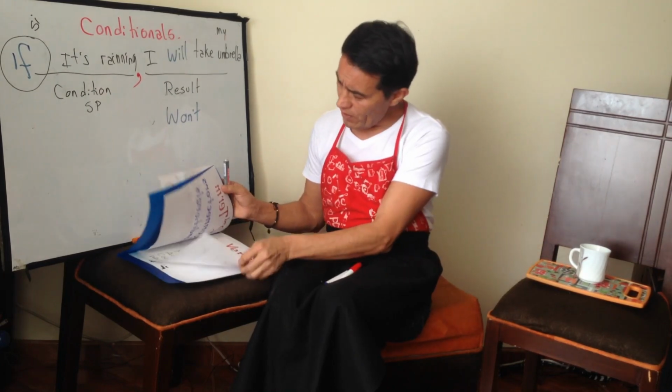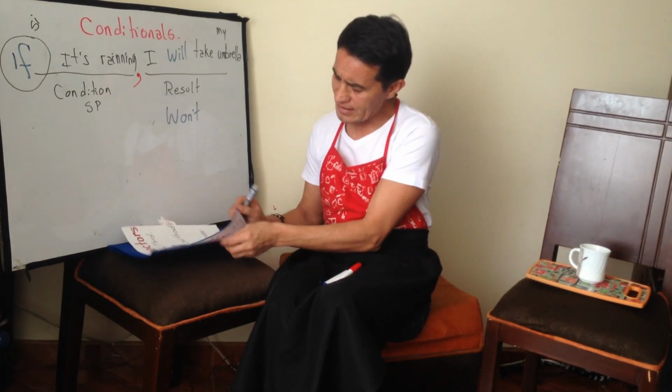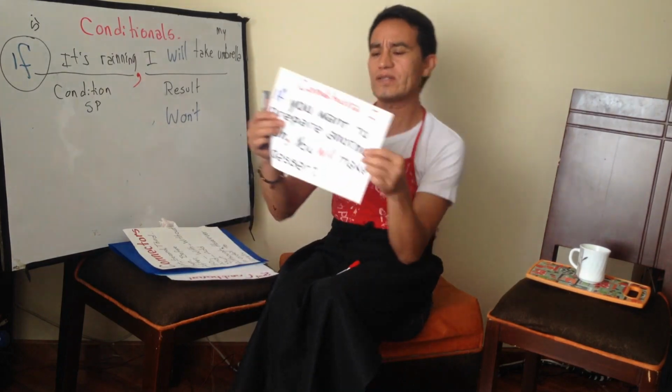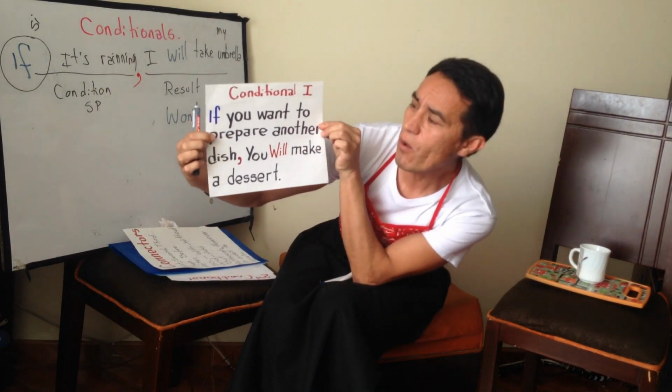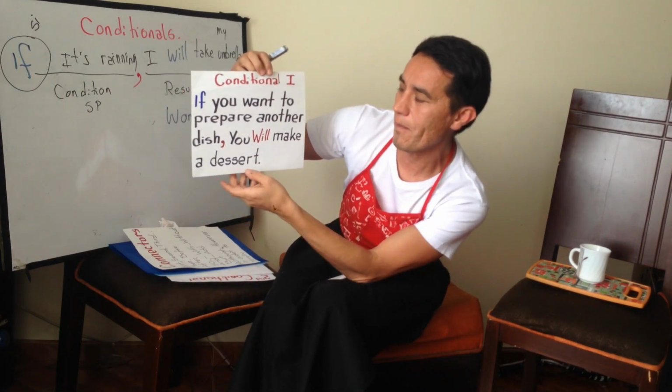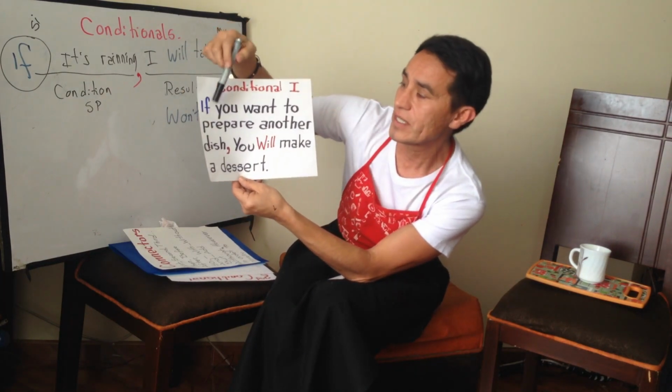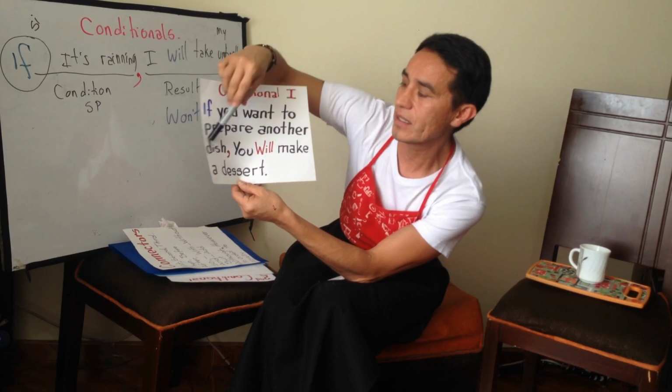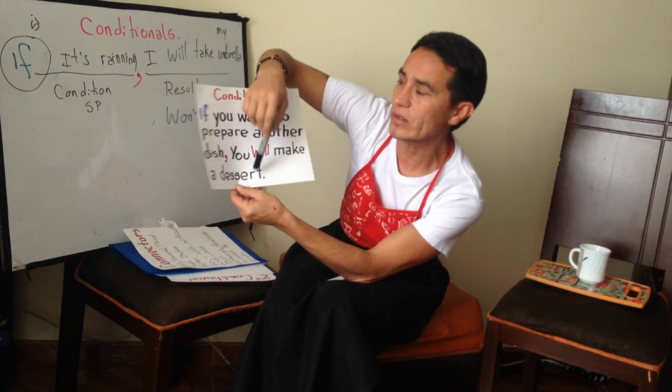I have one example that I prepared last class, if you remember. It was, you remember? If you want to prepare another dish, you will make a dessert. Simple present, coma, result.